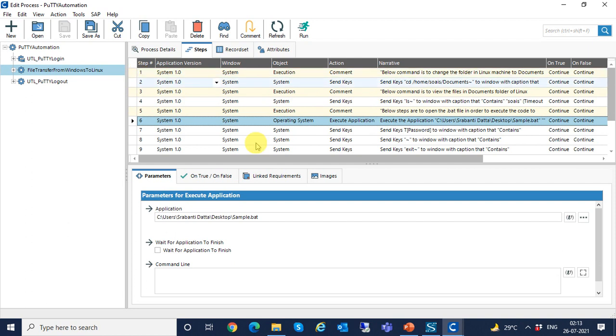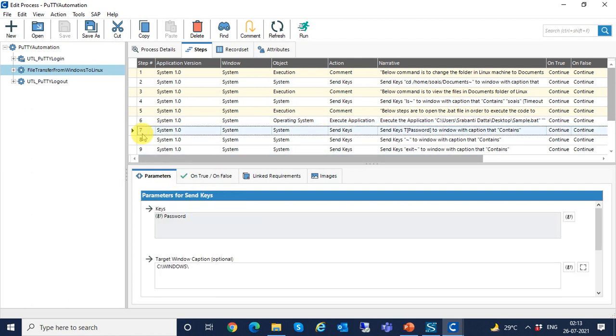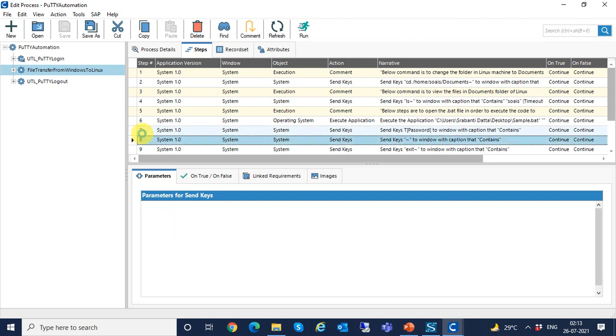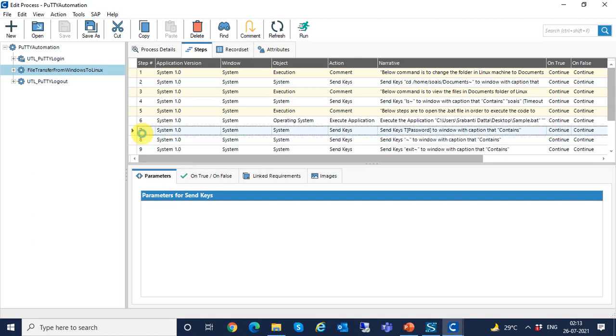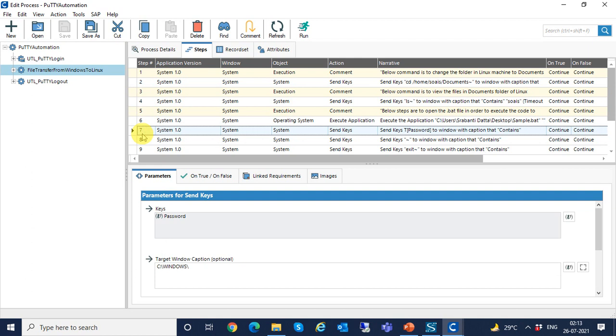In this bat file I have created some code to transfer the files from Windows machine to Linux machine. I'll show this sample bat file in detail. After this bat file is executed, it will ask for password of Linux machine for security purpose. So once I provide it, my files will get transferred to Linux machine.